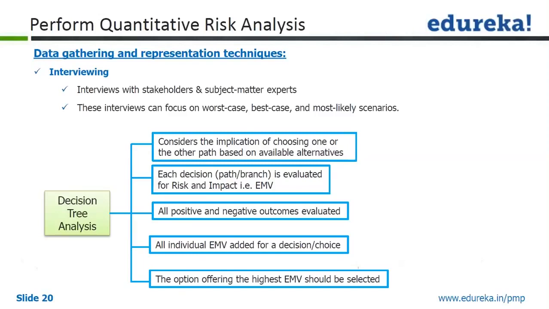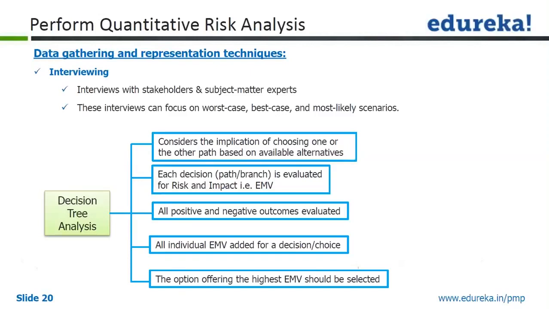A lot of times we use decision tree analysis along with EMV. These 2 are again techniques for performing quantitative risk analysis, in which we will combine EMV, expected monetary value, of the event that is undertaken, and it is a path that might happen in future, and that branch is evaluated for risk and impact, and we come out with the expected monetary value for that.